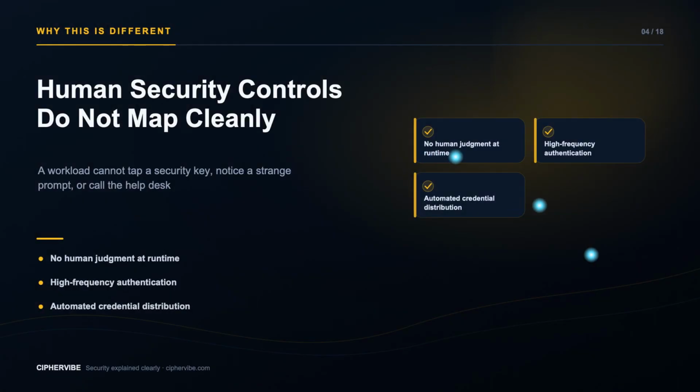Human identity programs rely on user training, interactive multi-factor authentication, and visible account recovery. Software may authenticate thousands of times per hour without a person present. It needs a different pattern: verifiable workload provenance, non-interactive credentials, narrow authorization, automated rotation, clear ownership, and safe failure behavior.